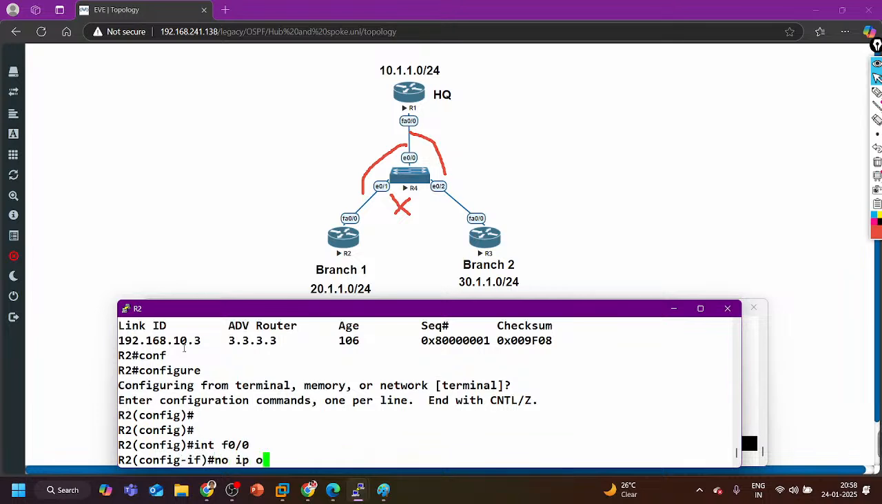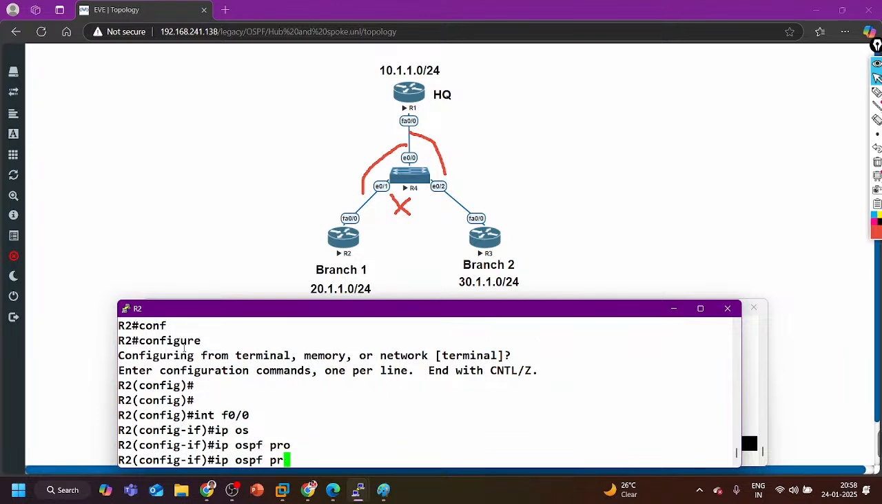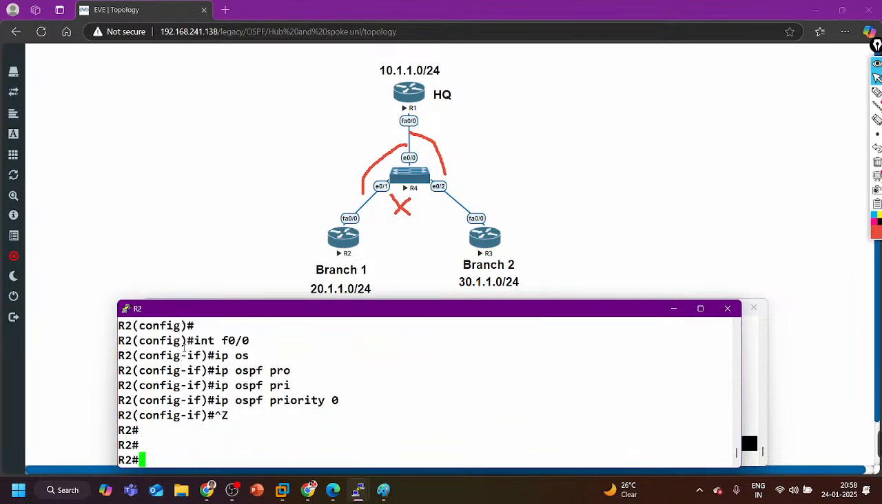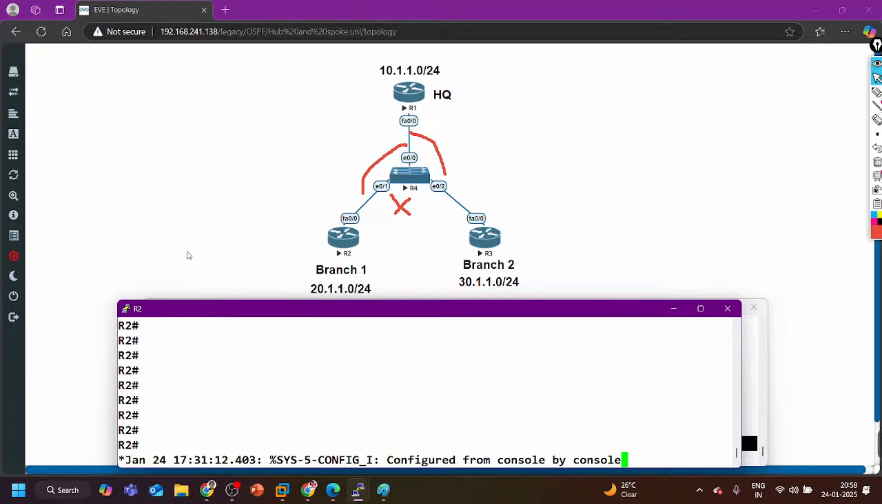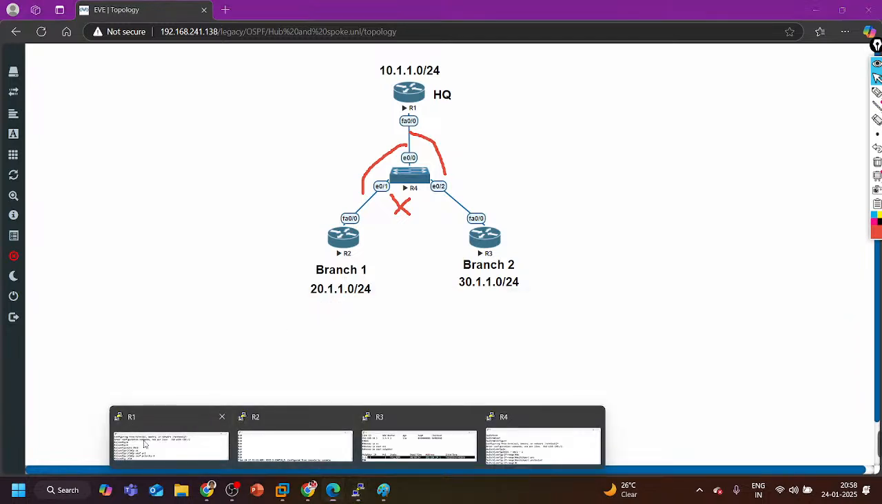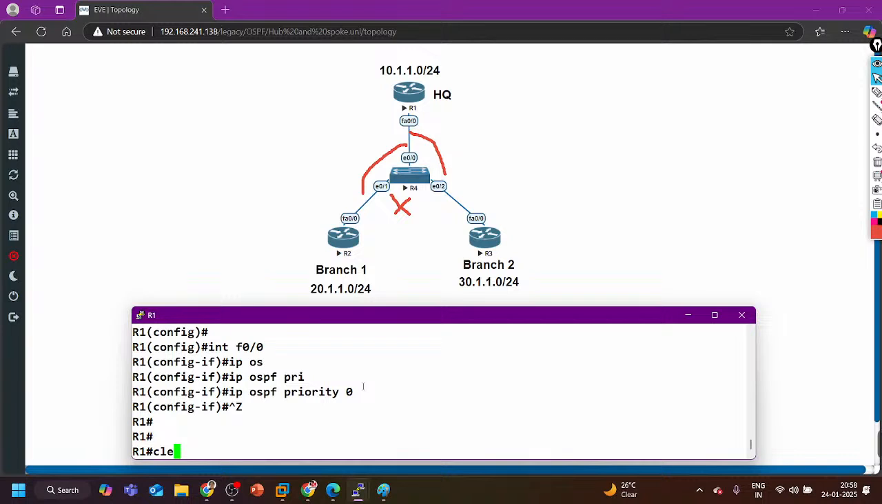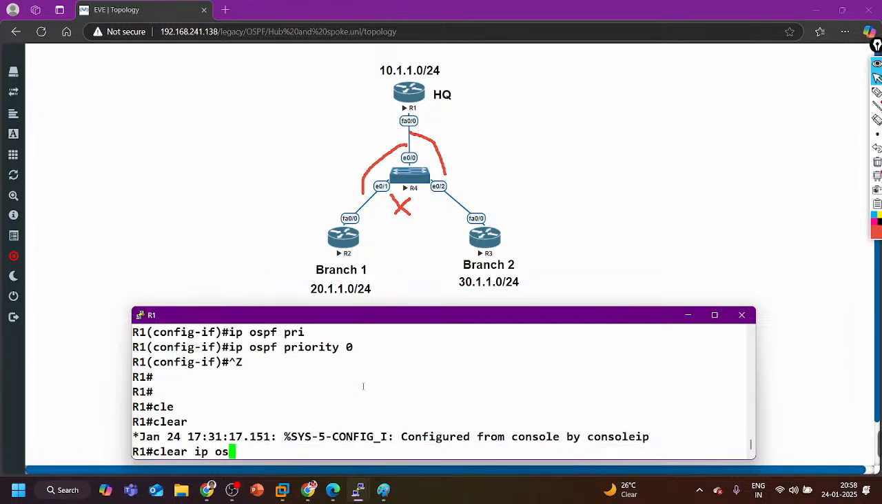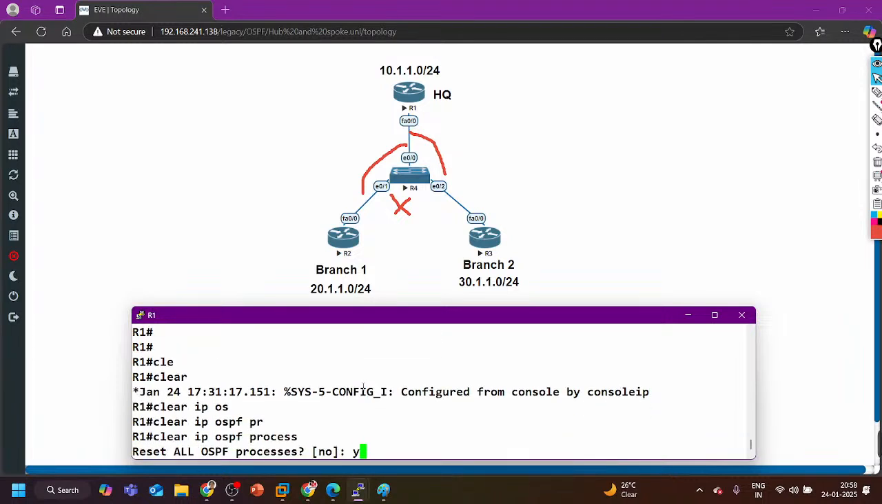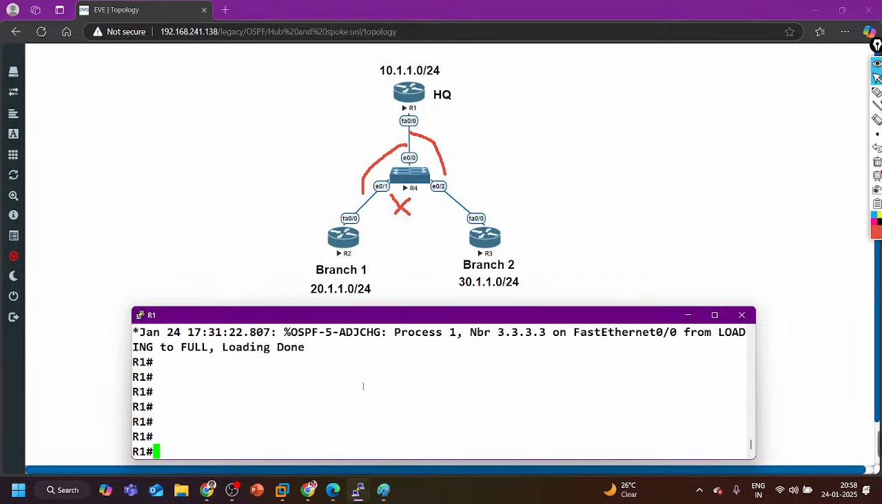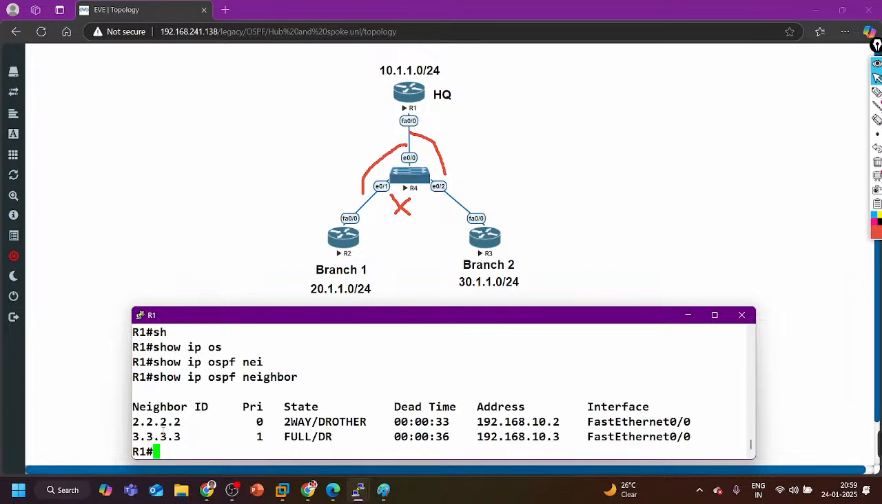No IP, sorry, IP OSPF priority 0 on router number 1. Clear IP OSPF process. Router 3 has the highest IP address, that's why router 3 is your DR. Now show IP OSPF neighbor.